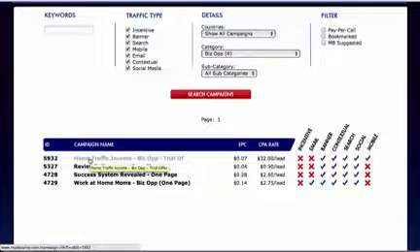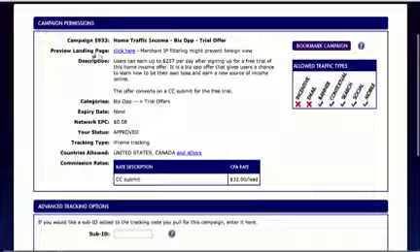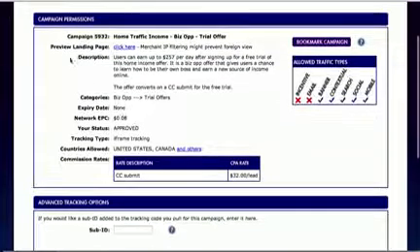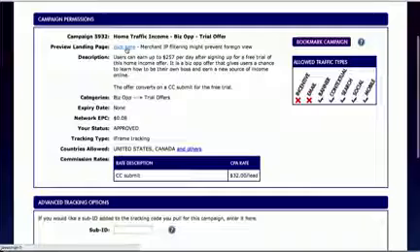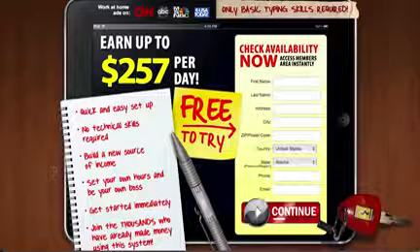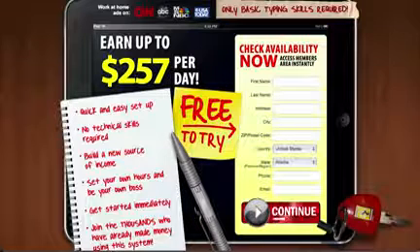So I'm just going to click on this offer. All right, so this is giving me more information about the offer. It's giving me a description right here, and it's telling us that the offer converts on a credit card submit for the free trial. So I only get paid if people sign up with their credit card. So let's see how difficult that is. Let's click the link that says preview landing page so we can check it out. So looking at this page right now, this page does look really hot, and this looks like an offer that I might give a shot and I might try to promote.